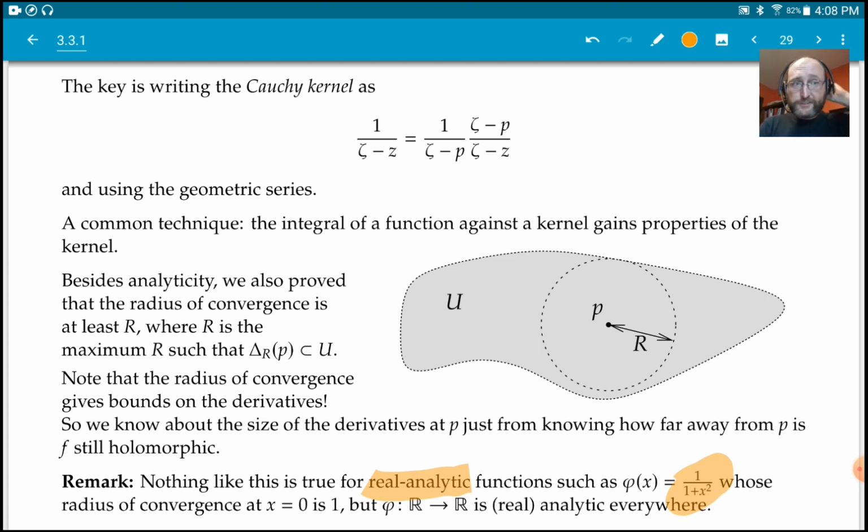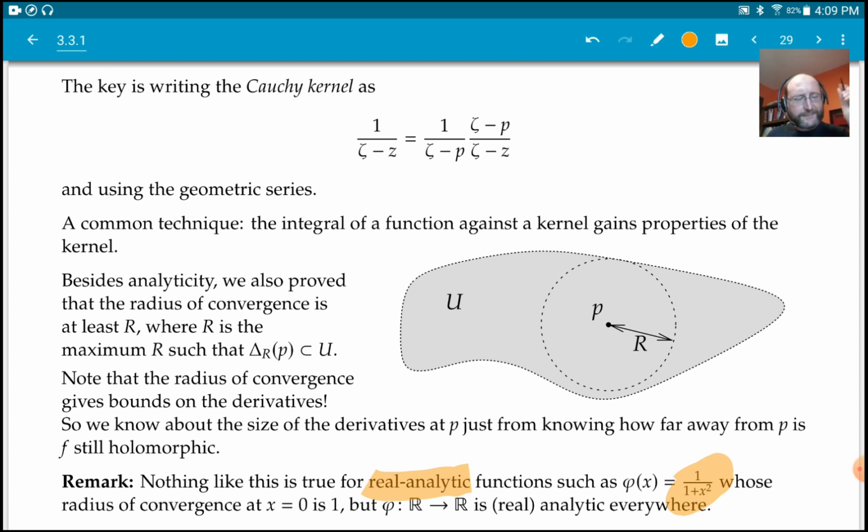But the radius of convergence, we can't figure it out just by looking at where this function is defined if we're only looking at real x. 1 over 1 plus x squared is defined for all x. It's a really nice real analytic function on the entire real line. But the radius of convergence at 0, for example, is 1, right? So I can't figure out the radius of convergence by just looking at where it is defined. Now, in this case,